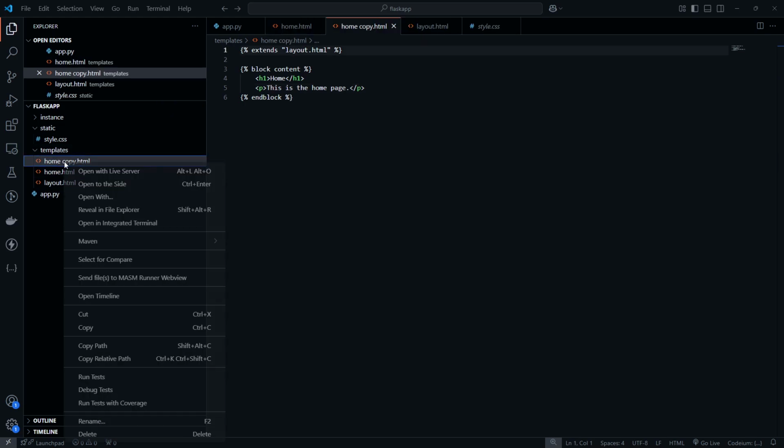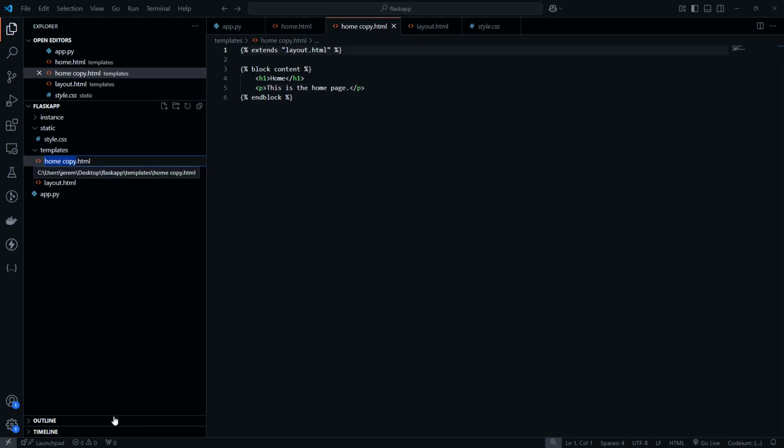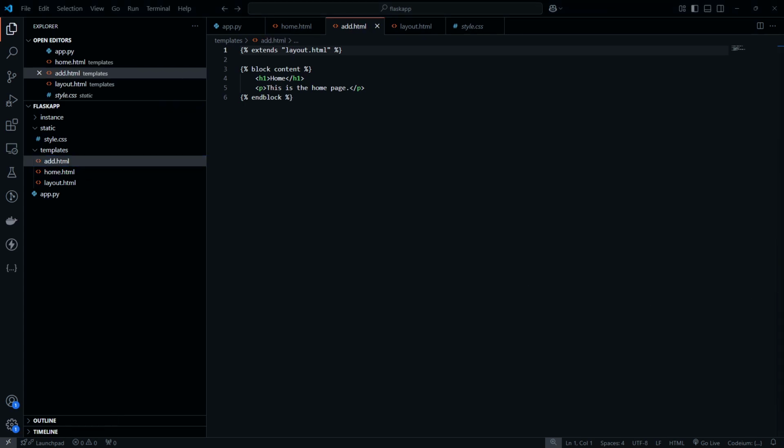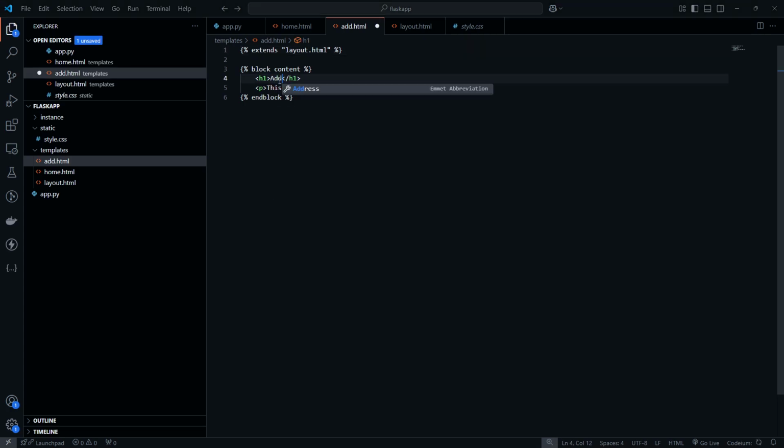And I'm just going to copy the home page and call it add.html, right? So we're going to change this to add item to shopping list, and then I'm going to create a form.